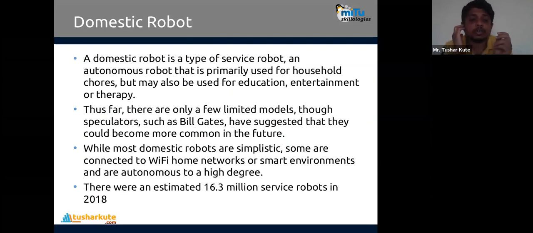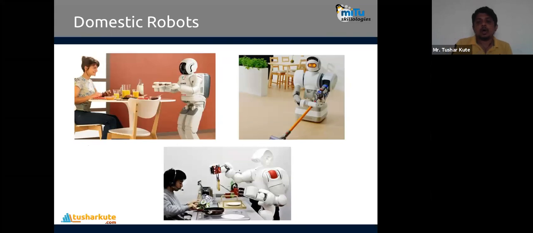See, there were an estimated 16.6 million service robots in 2018, and today, if you see today's scenario, 2020, the number of robots now available is 24.1 million service robots. See how the domestic robots can help us in our day-to-day activities. Apart from that, many more robots are there. Even some robots are, see, cleaning things, or they are serving you food, or they can cook the food for you. That's also possible.